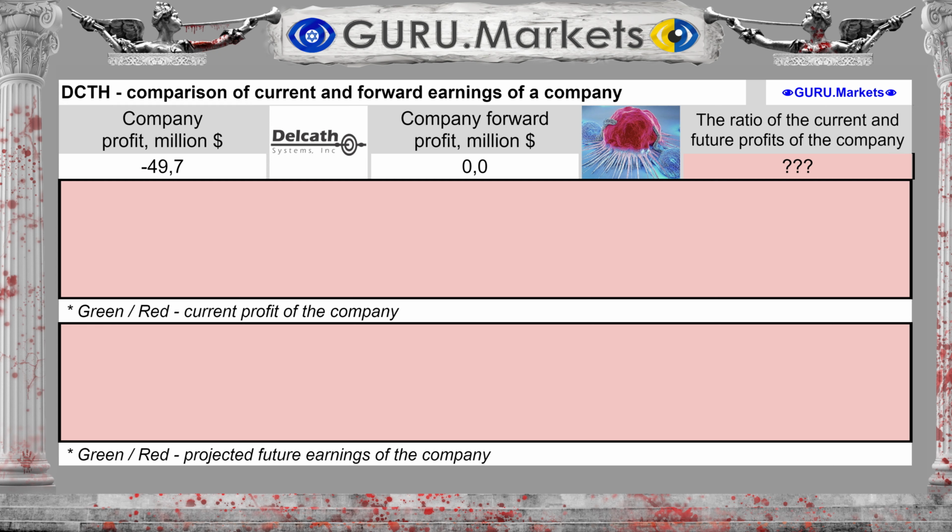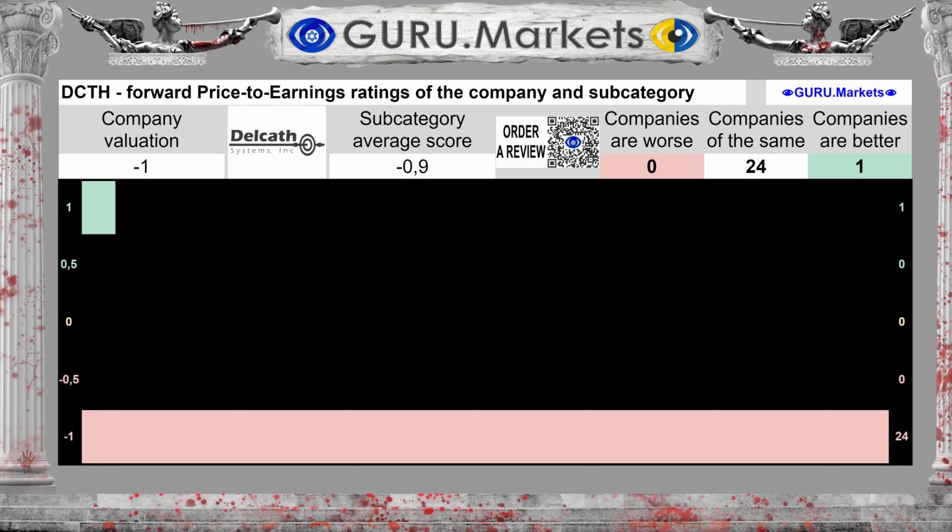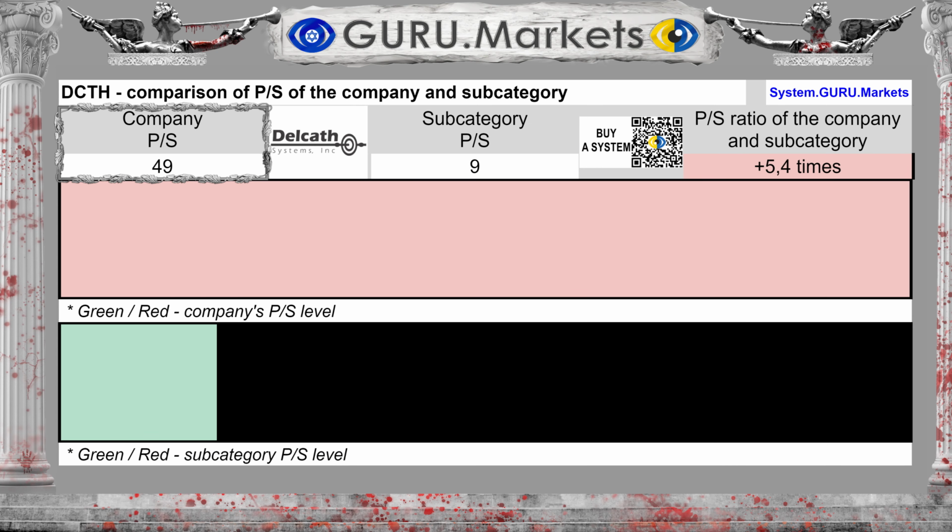Future earnings for the next 12 months are unknown. And this is very bad for the company's price. Assessment of expected future profit in comparison with companies in the subcategory: Bad, -1 point.